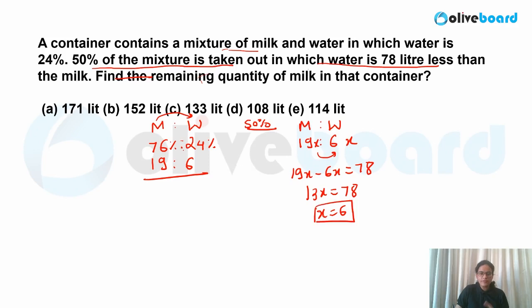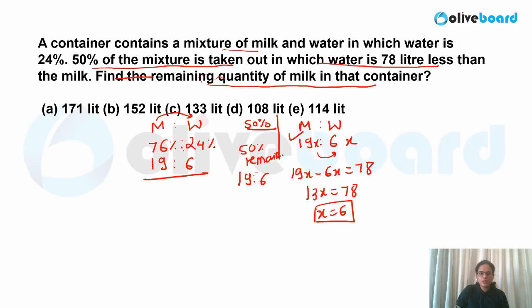Now what is given in your question? Find the remaining quantity of milk in that container. Now pay attention over here. So what you have to calculate? The remaining milk in the container. So 50% mixture I have taken out, and 50% is what is remaining. Right? Now pay attention. The ratio is 19:6, and here also it will be 19:6.